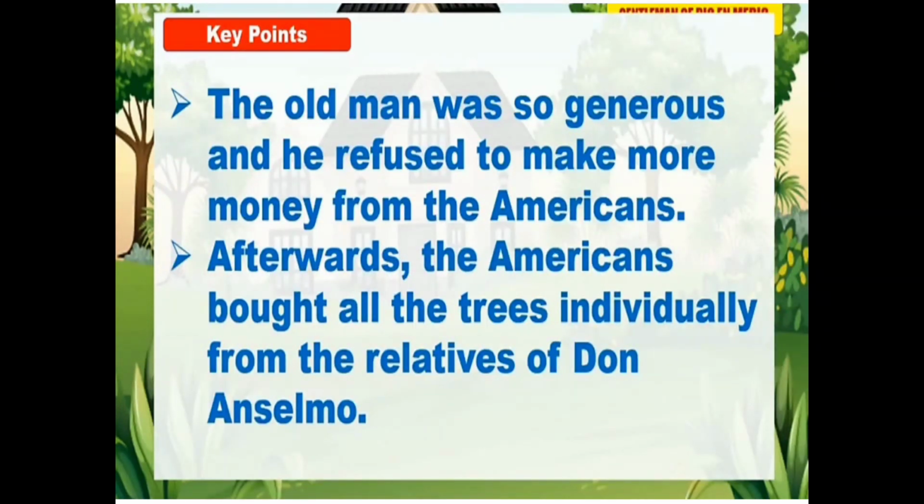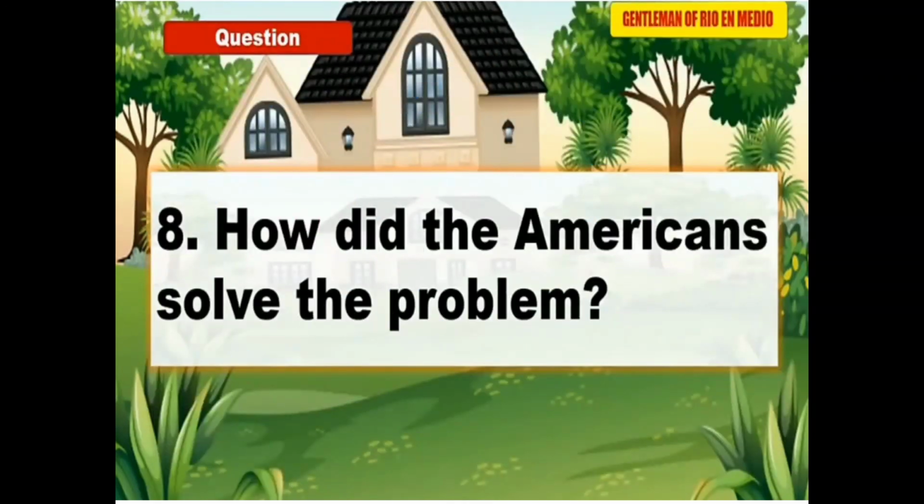Though it took much time to buy the trees individually, the problem was solved at last and the Americans were leading a peaceful life in that orchard. This is all about the lesson, The Gentleman of Rio and Medio. Here comes your question. How did the Americans solve the problem? Children, you have to write all the answers in your rough notes.